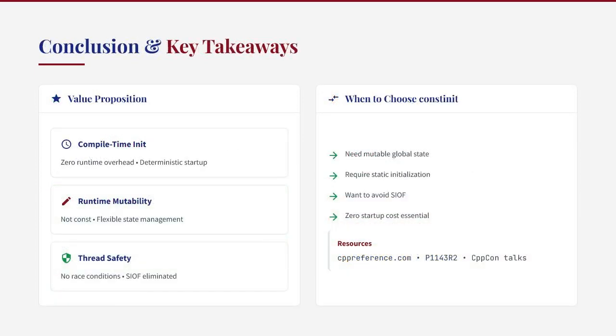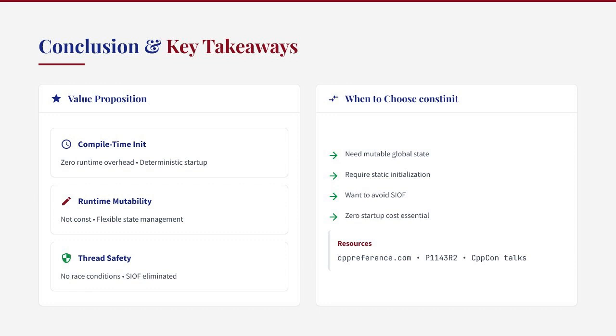To summarize, constinit provides compile time initialization with runtime mutability, making it ideal for cases where you need static initialization but also need to modify the variable later. It's particularly useful when you need to avoid the static initialization order fiasco or require thread-safe initialization without runtime overhead.